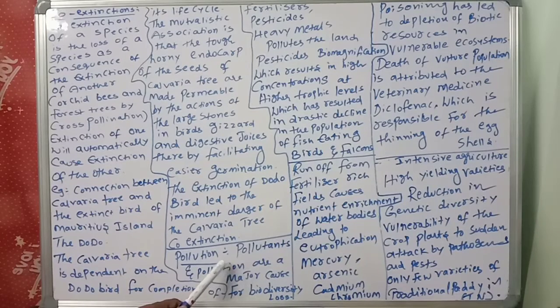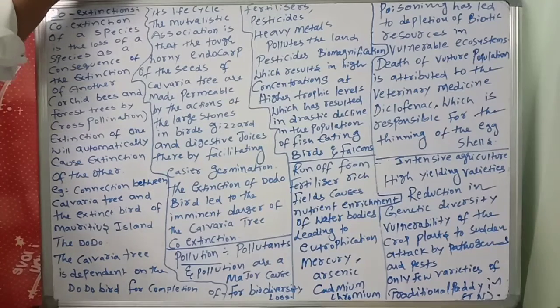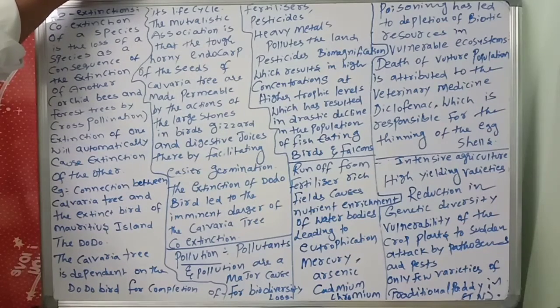So pollutants, pollution are a major cause for which one? Biodiversity loss. So what are the pollutants? That one we are going to discuss. For example, excessive use of fertilizers. What are the fertilizers? Excessive use of chemical fertilizers. For example, you are using chemical fertilizers.